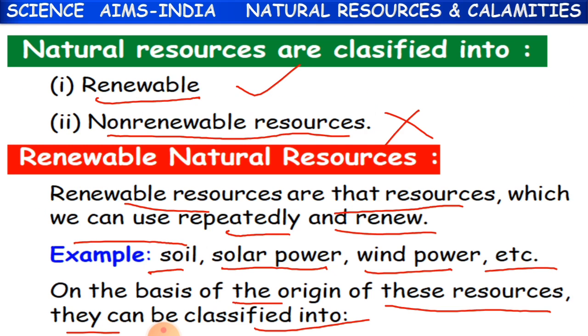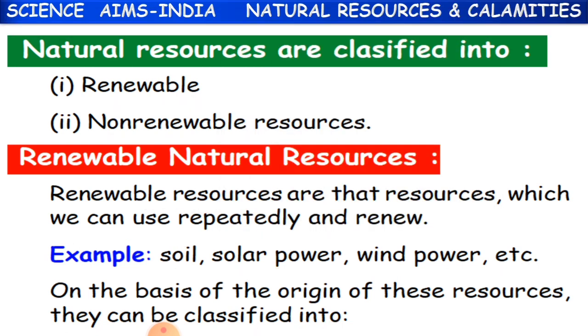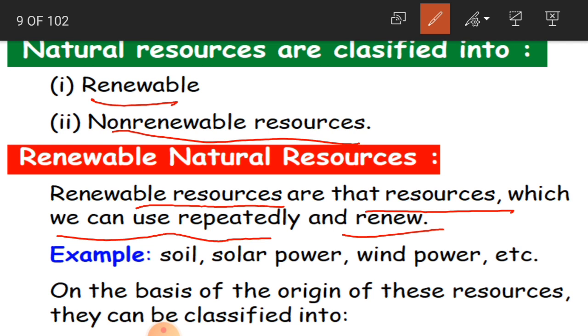Clear, children? Yes. And again, natural resources are classified into two types. What are they? They are renewable and non-renewable resources. What are renewable resources? Renewable resources are resources which can be used repeatedly and renewed. You can use them so many times and you can renew them. That is, you can use them repeatedly.